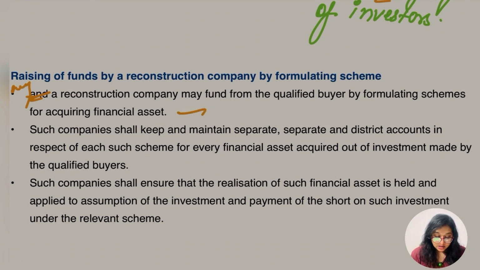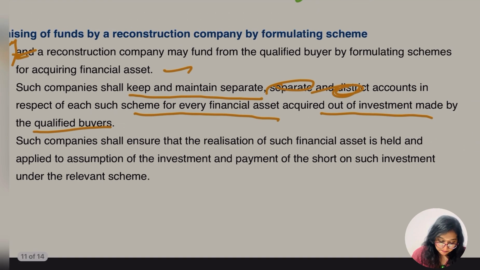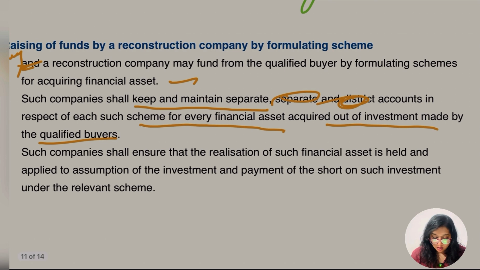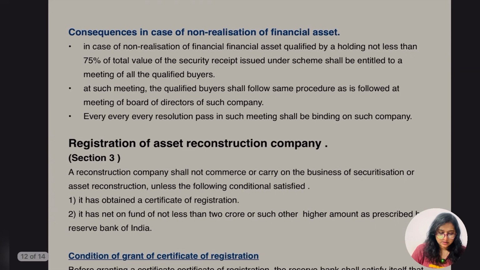Such companies shall keep and maintain a separate and distinct account in respect of each such scheme for every financial asset acquired out of investment made by the qualifying buyers. And third, such company shall ensure that the realization of such financial asset is held and applied towards redemption of investment and payment of returns on such investment under the relevant scheme. They are simple, so we need not read about this more.